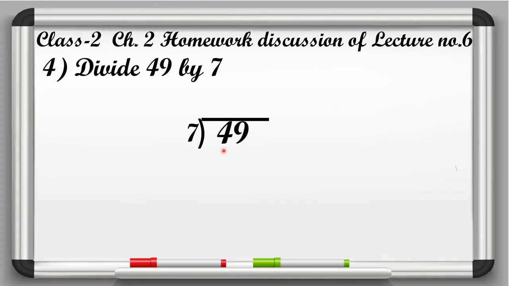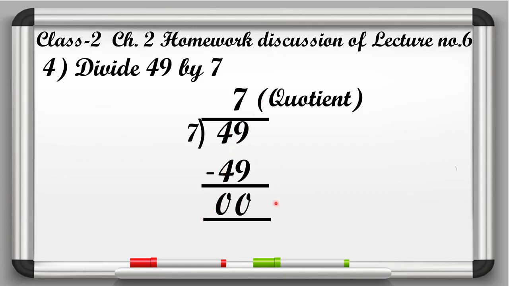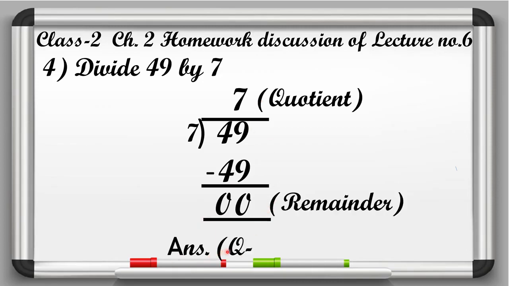So first of all, we will write 49 below 49. Okay, and 7 at the quotient place. Now we have to put the sign of minus. So let's start the subtraction. So 9 minus 9, that is equal to 0, and 4 minus 4 is also equal to 0. So here in this question, 7 is the quotient and 0 is the remainder. So now we have to write the answer: Q 7 and R 0.